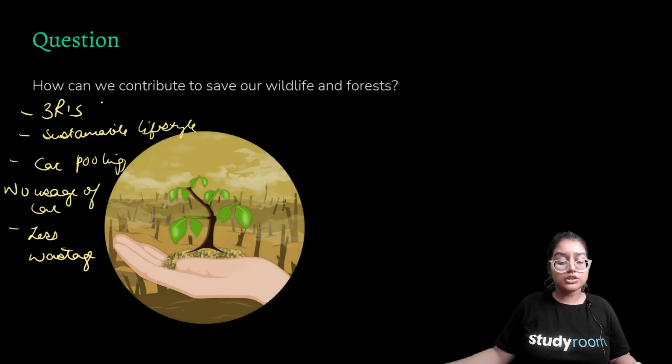This is a question for you: how can we contribute to save our wildlife and forest? We can practice the 3 Rs, we can adopt a sustainable lifestyle, we can do carpooling. We must avoid cars, but we can do carpooling in case of a very urgent situation. We should not use cars, and should reduce wastage. So these are some examples of how you can contribute to save our wildlife and forest.